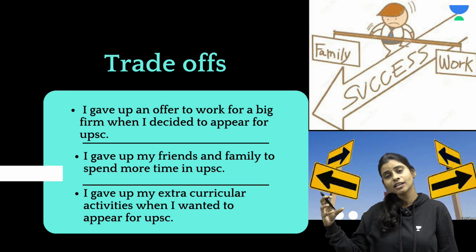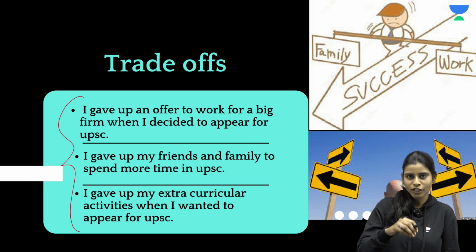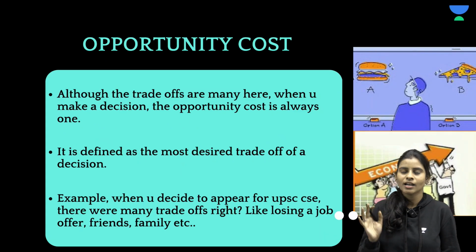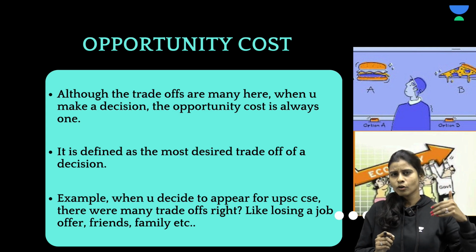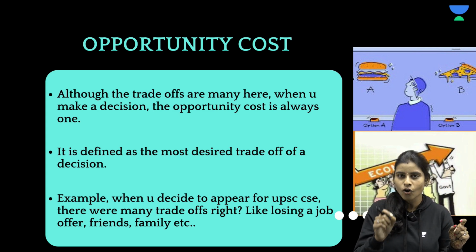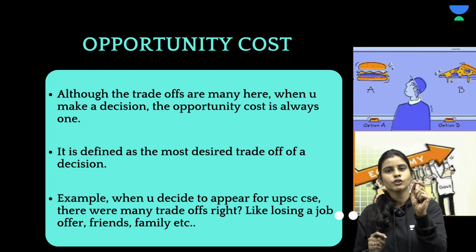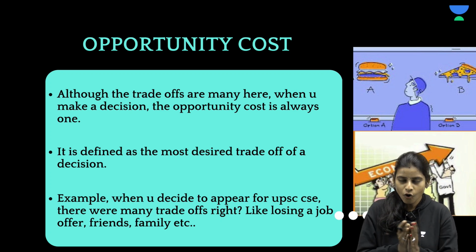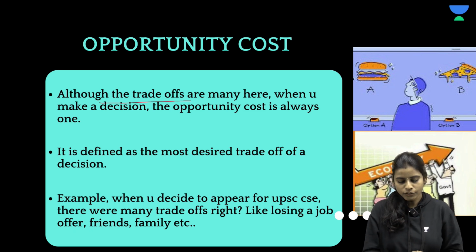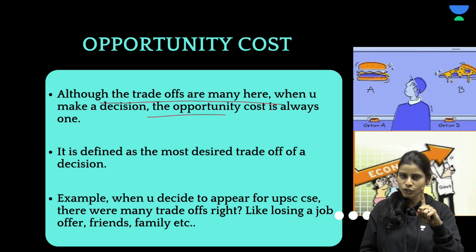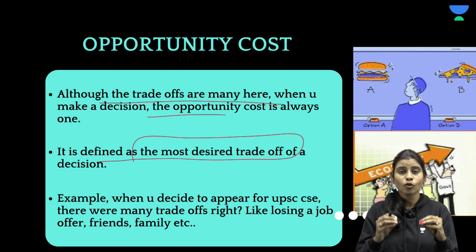Now we are going to link this trade-off to opportunity cost. Okay. So these are some of the examples of trade-offs that you have while making any choice. And now moving on to opportunity cost. See, for every decision that we make, there are n number of trade-offs, right? But opportunity cost will always be one. The most desired trade-off that you make with an option or a decision is called an opportunity cost. So what is opportunity cost? Although trade-offs are many, opportunity cost is always going to be one. It is defined as the most desired trade-off of a decision.